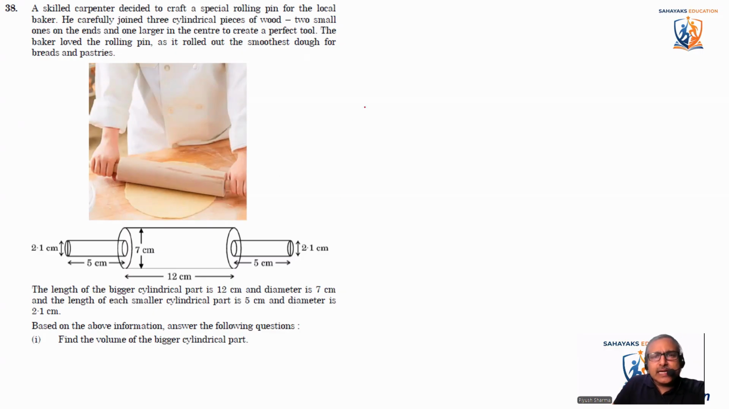So it's a cylindrical part, and we know that the volume of a cylinder is pi r square h. We know the diameter is given as 7, so the radius comes out to be 3.5. They want it only for the bigger one, so that's why we have taken the bigger part. So the radius comes out to be 3.5. And we know the height, that means the length, is 12 centimeters.